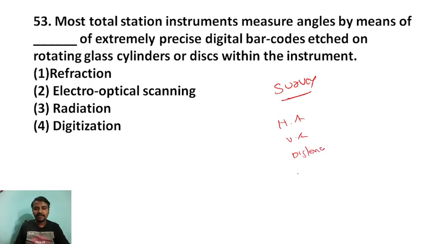It is used for multiple purposes, like setting out of any building or setting out of perpendiculars or obliques. Nowadays total stations are used for all the work, and it is very precise.